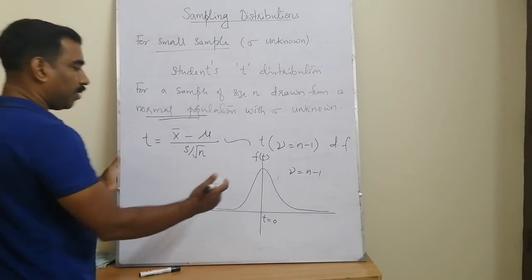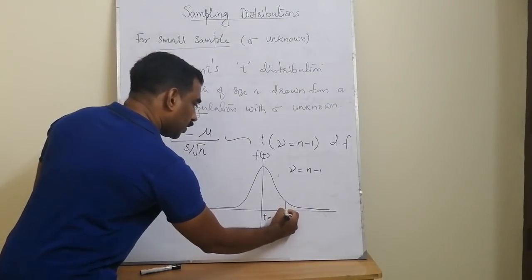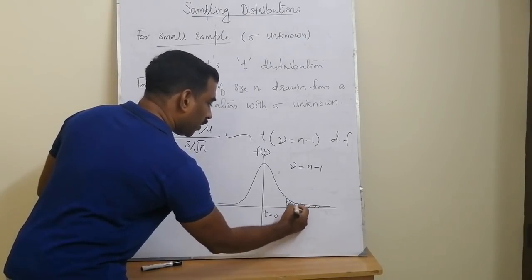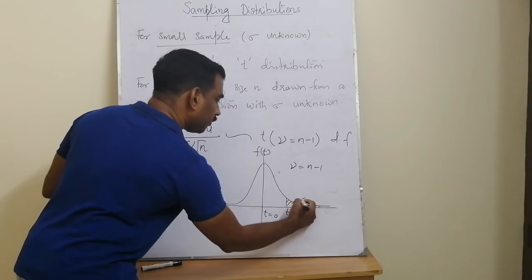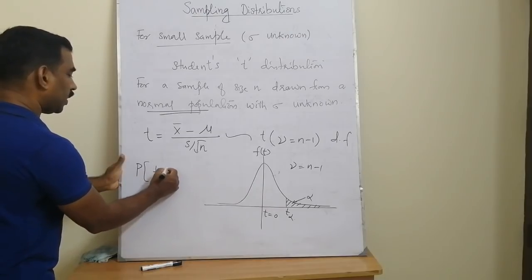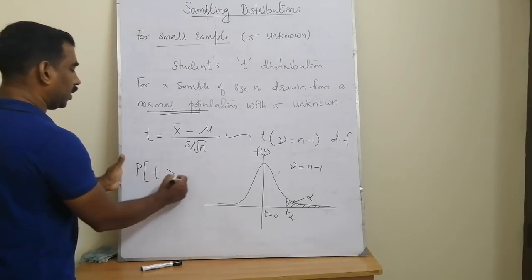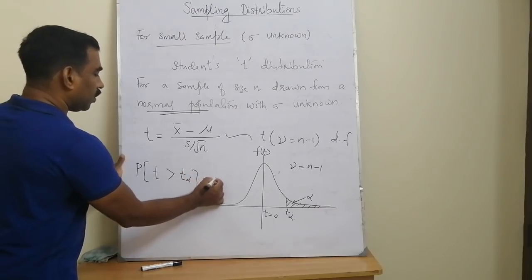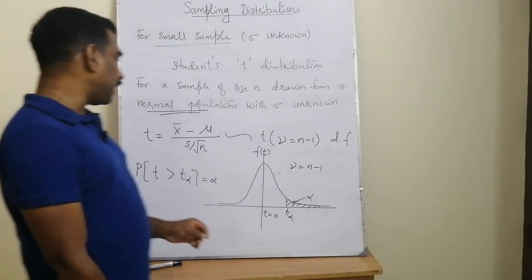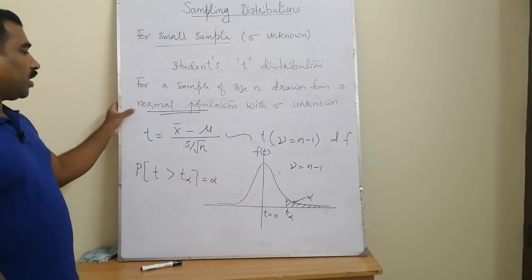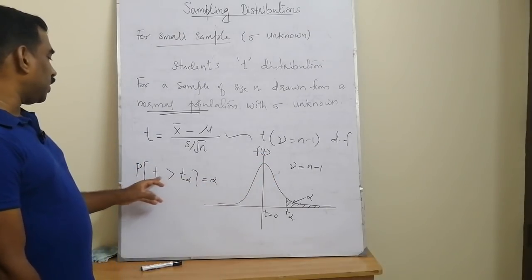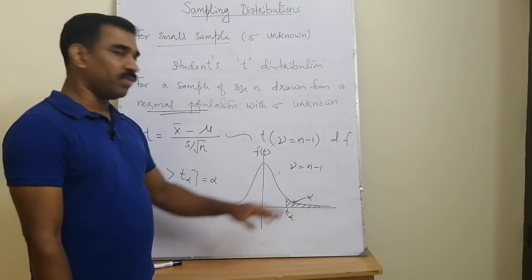Okay, and we are computing the probabilities as tail probabilities. Say this is the ordinate t alpha and this probability is alpha. So the probability that the random variable t is greater than t alpha is equal to alpha. These types of predefined area computations are available from the t table. Similar to the standard normal table, we have another table called the t distribution table, where all these probabilities are given with respect to some degrees of freedom.